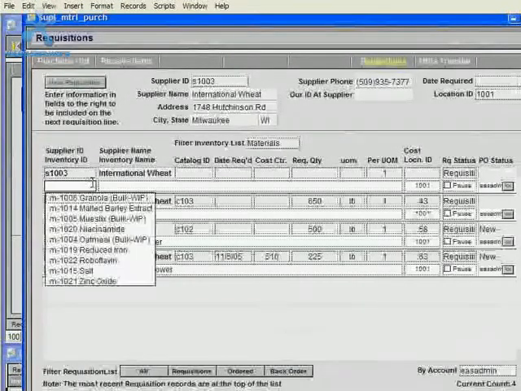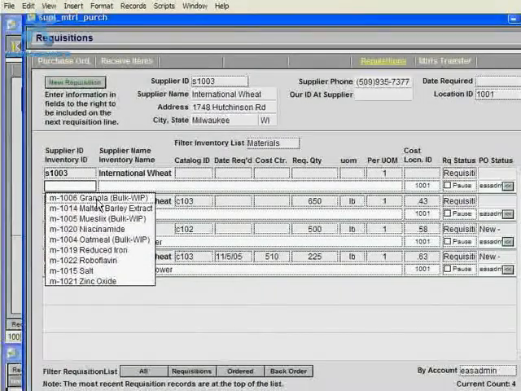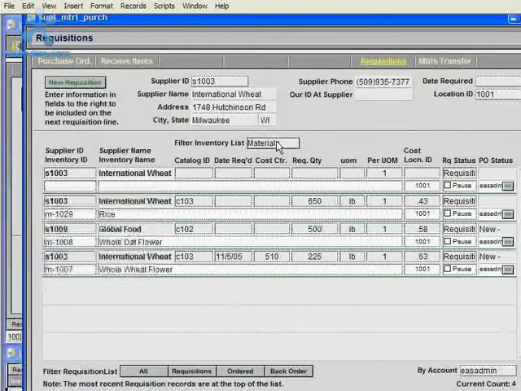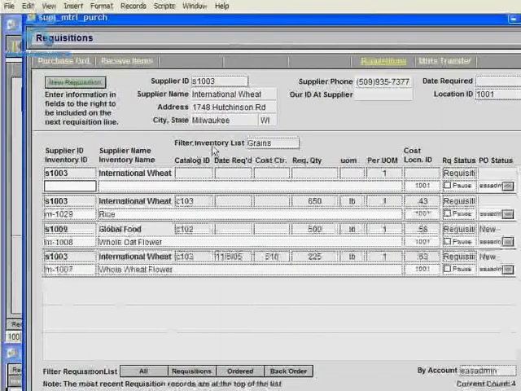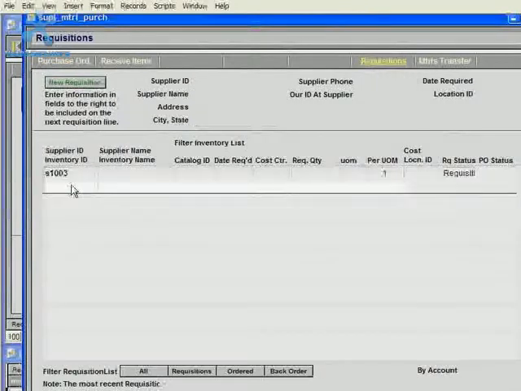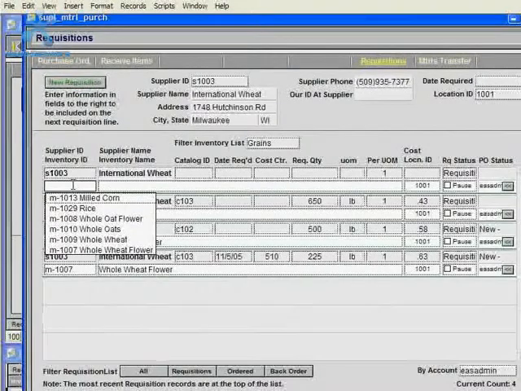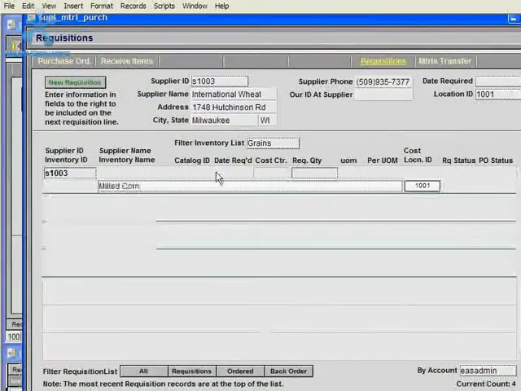and you'll see that a pull down list of items from the inventory module shows up. But what I want to do is change the list that shows up there and just show grains. So I'll change the value in the filter inventory list field. Now I'll click back in the inventory ID, and now you'll see that I just have a list of grains that are inventory items that have grains chosen as their category. So I'll choose milled corn,